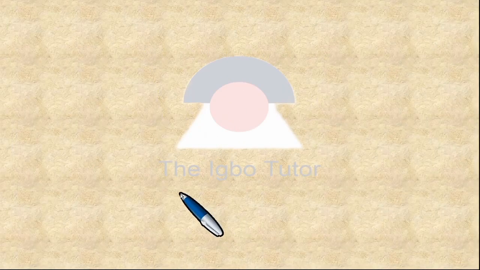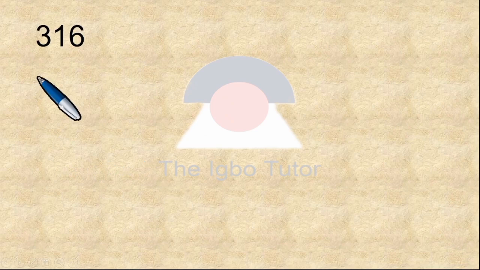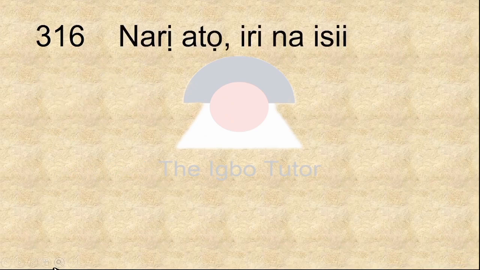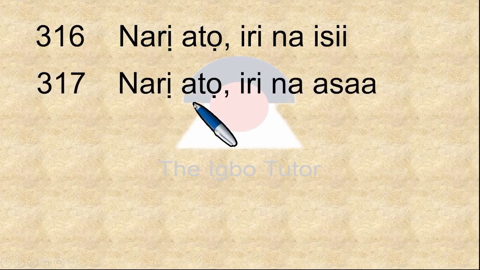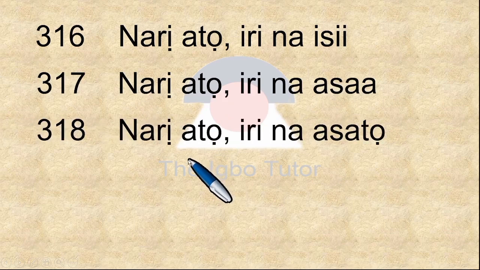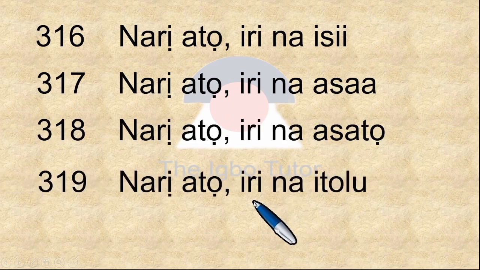We'll move on to the next page. And what we have here first is 316. This is narị atọ iri na isii, 316. 317 is narị atọ iri na asaa, 317. 318 is narị atọ iri na asatọ, 318. 319 is narị atọ iri na itoolu.